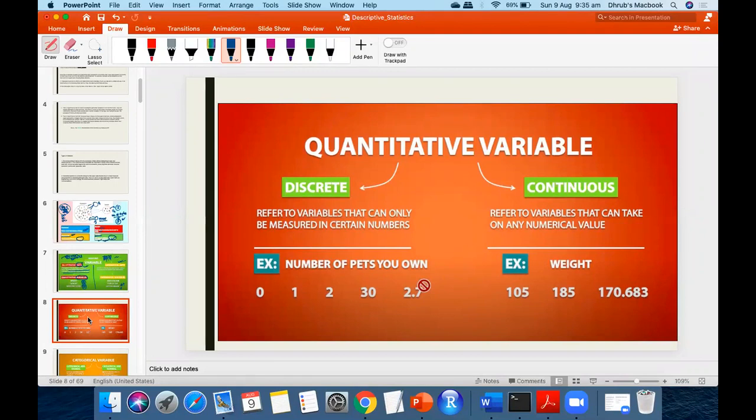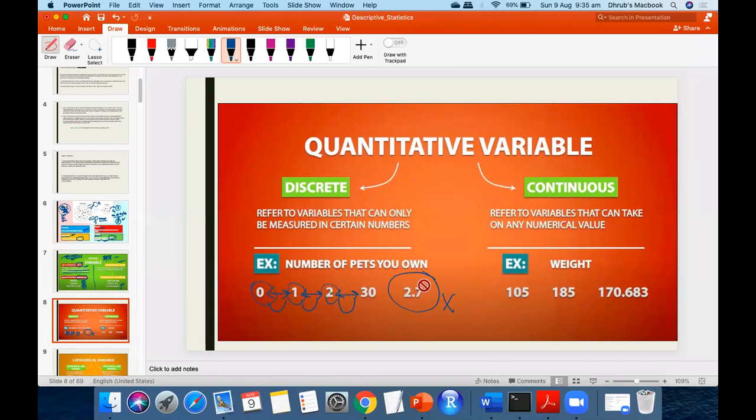You understand, right? This is not allowed. In between two numbers, there are no quantities which are defined. So either it is 0 or 1 or 2 or 3.